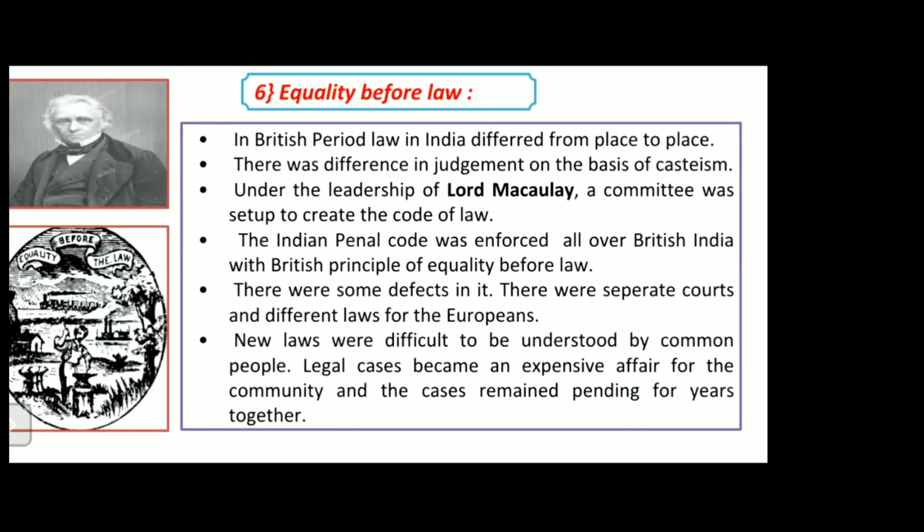The Indian Penal Code was enforced all over British India with British principles of equality before law. So what happened? The Indian Penal Code was enforced, that is, it was started all over India to follow the British principles. That was equality before law. But there were some defects in it.